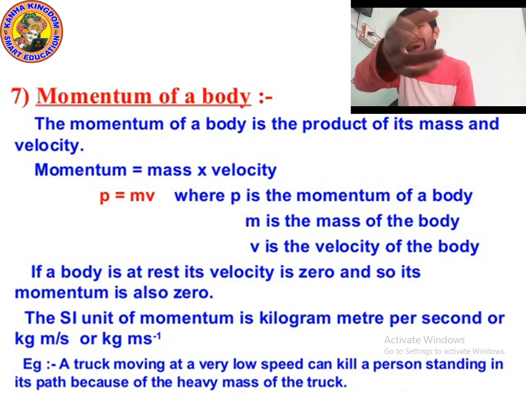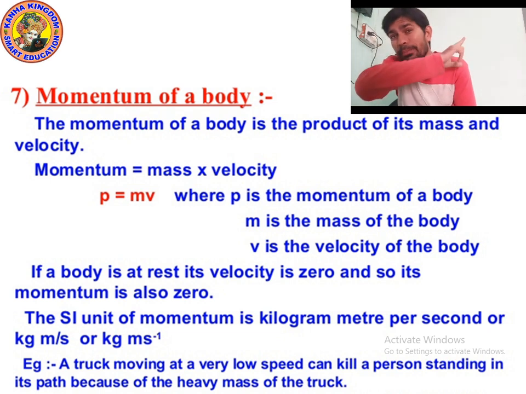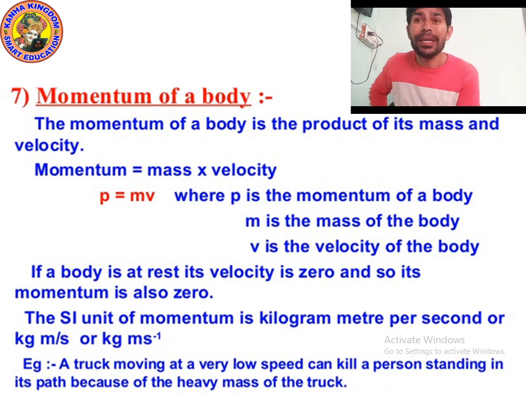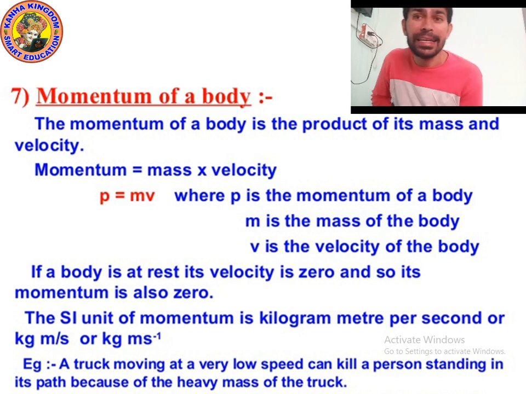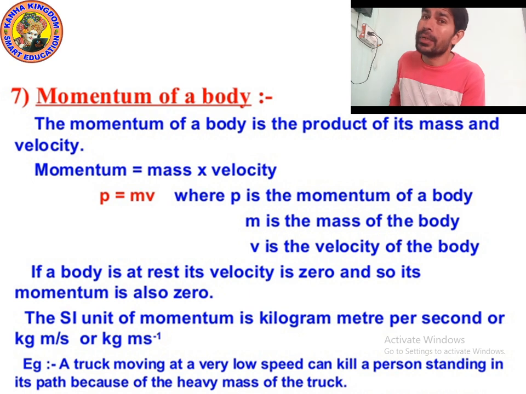When you fire from a gun, it can still kill people. Why can it kill people? Because it has large velocity. When the velocity is more, the momentum will be more. Mass can be low or high, but velocity is the point. Velocity matters. When the velocity increases, the momentum will also increase.